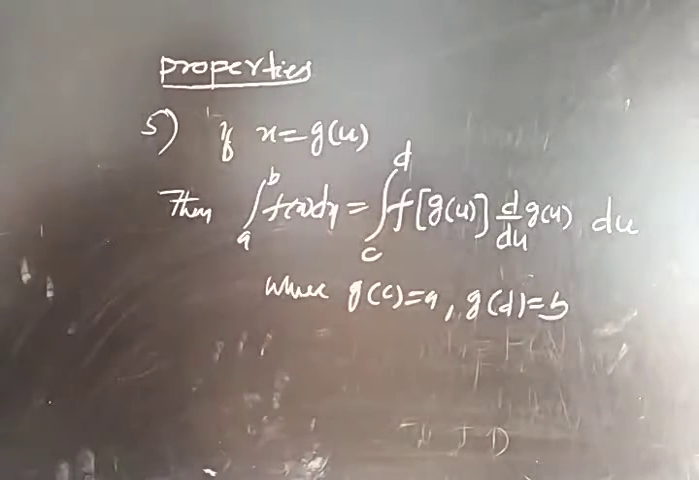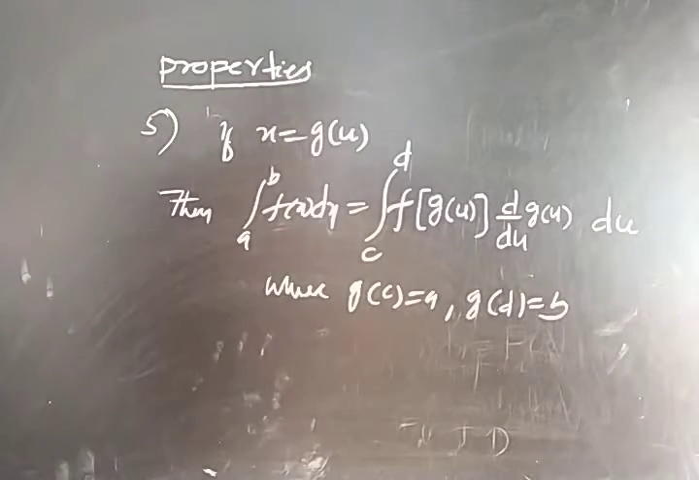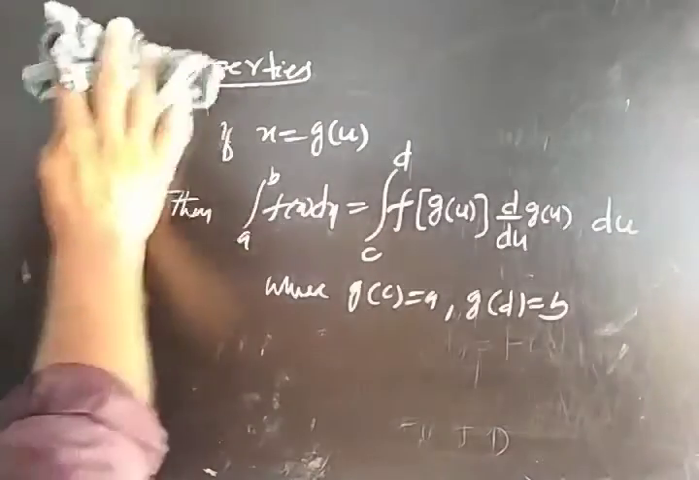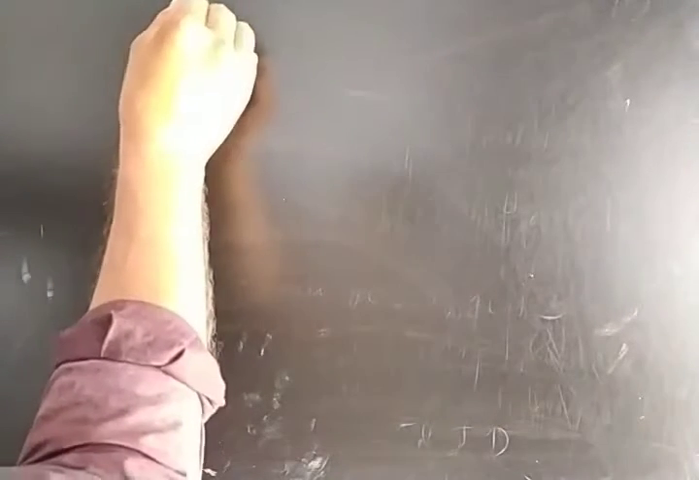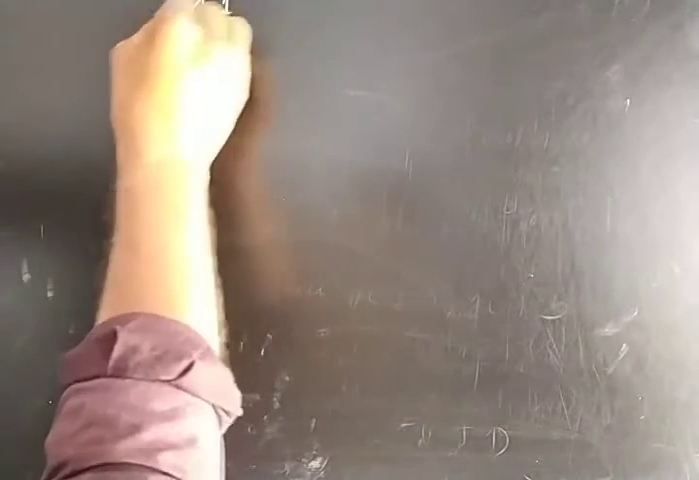So this last property we can use in the substitution method. While using the substitution method, this property will be helpful. These are the 5 properties of the second fundamental theorem of integral calculus. Now let us do some example problems. Example 1, the first example on the fundamental theorem of integral calculus.